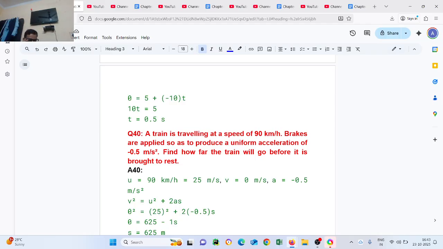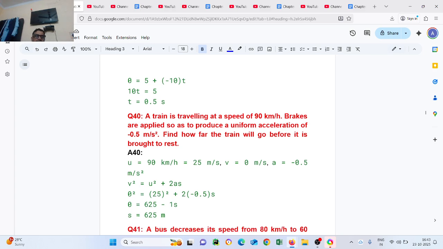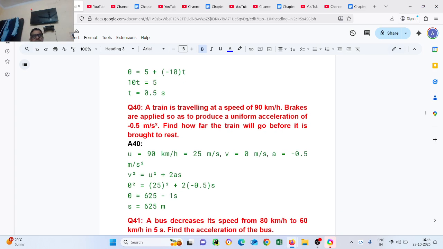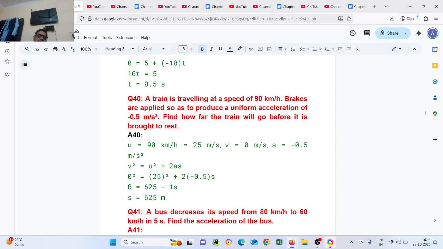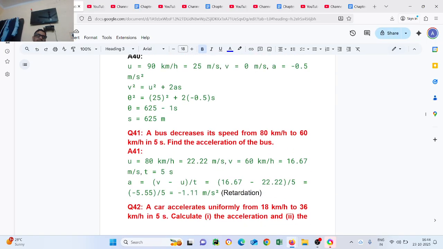Change it to meter per second. 90 multiplied by 5 by 18, you will get 25 meter per second. v equals 0 meter per second. a equals minus 0.5 meter per second square. We will apply the formula v square equals u square plus 2as. Put the values: 0 square equals 25 square plus 2 multiplied by minus 0.5 times s. 0 equals 625 minus 1 s. s equals 625 meter.